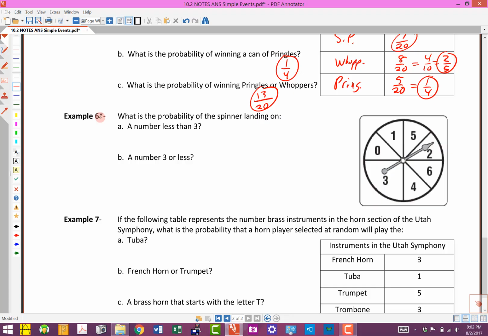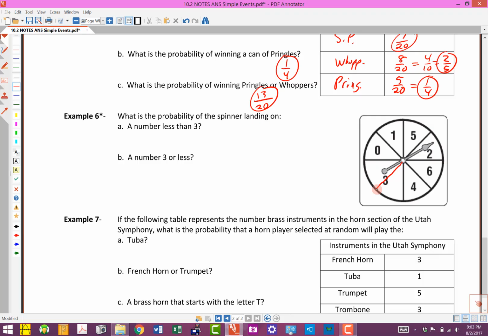Now, this has an asterisk by it, and we've got a spinner right here. Now I want you to notice something about the spinner. This space right here with the 3 is really big. Now we haven't talked about things that aren't equally likely. If this is a fair spinner, not warped or anything weird like that, it's not more likely to land in one place than another. These are not all equal sizes, so one thing that we can do to make them all the same is we could just say, well, look, since that's twice as big, we're going to count that as 2 spaces. So we're going to think of it like there's 2 3s on this.